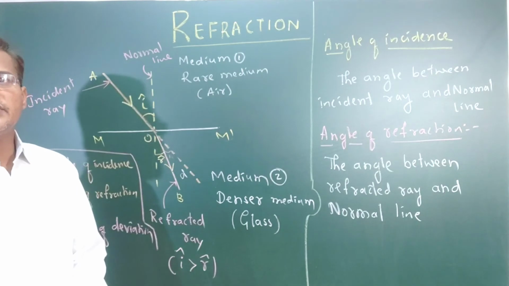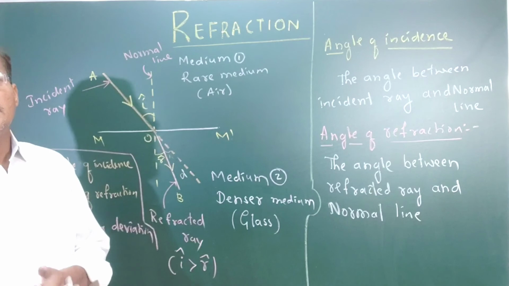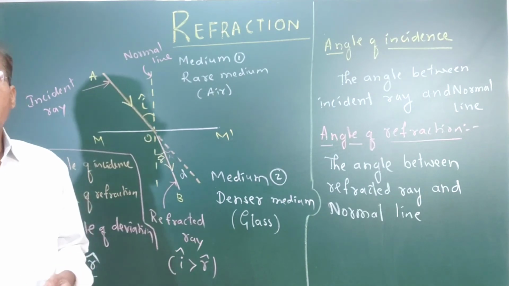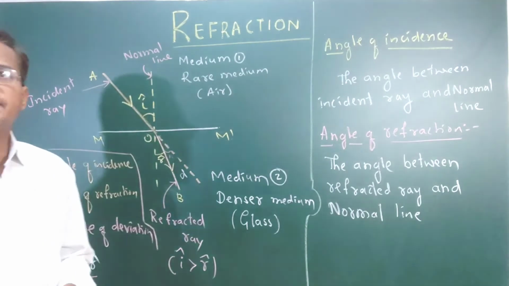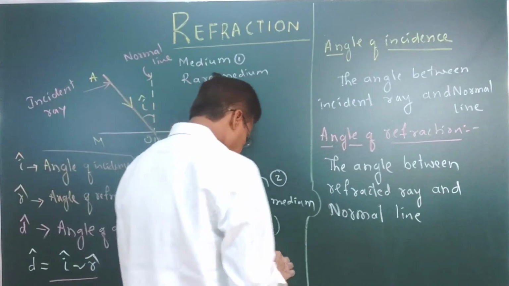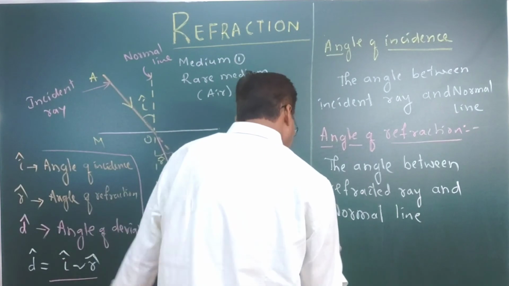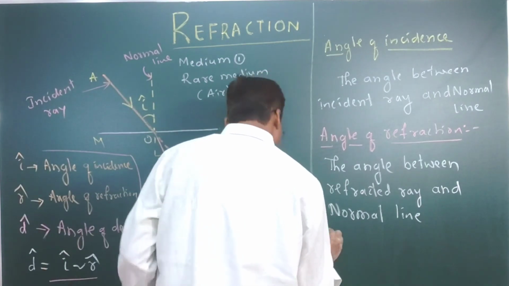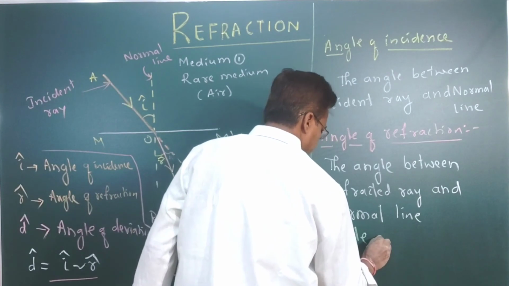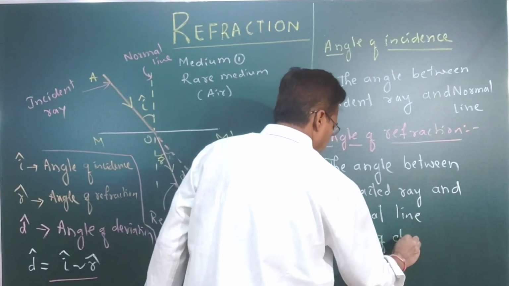Now another one: angle of deviation means what? The angle of deviation is the angle through which the direction of the ray changes.